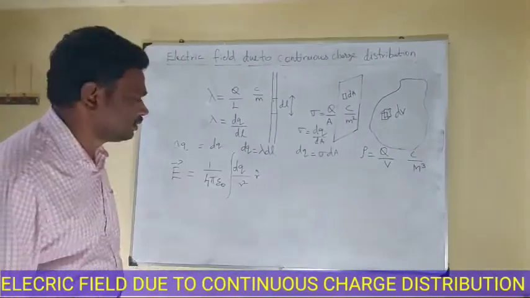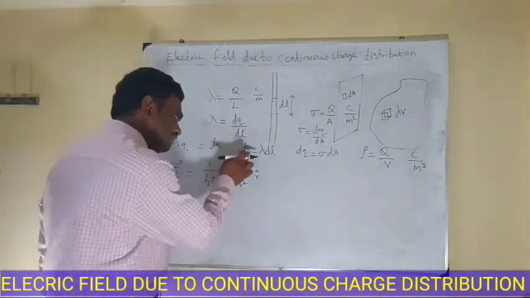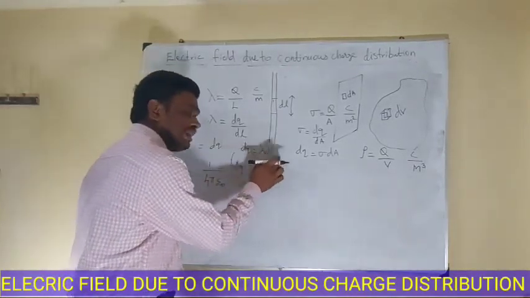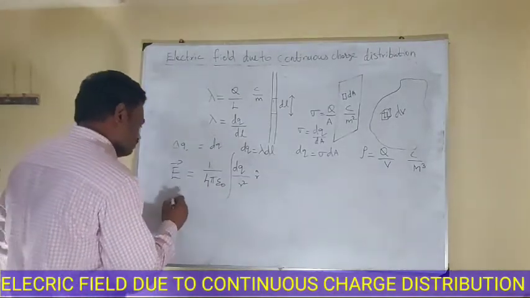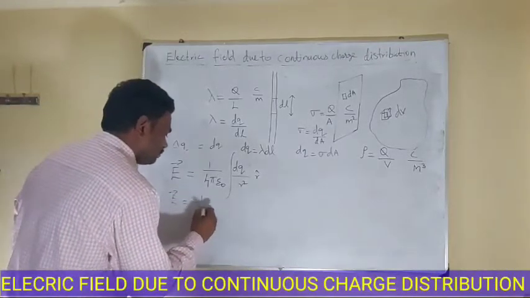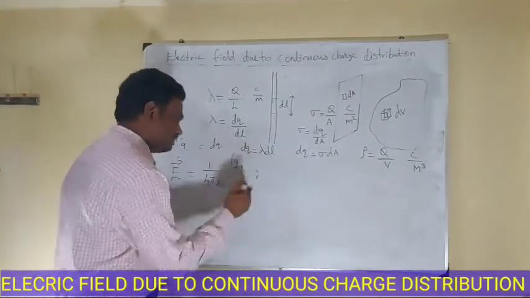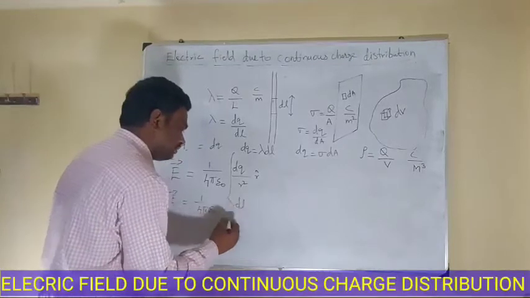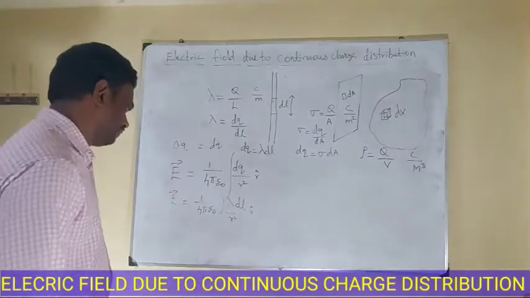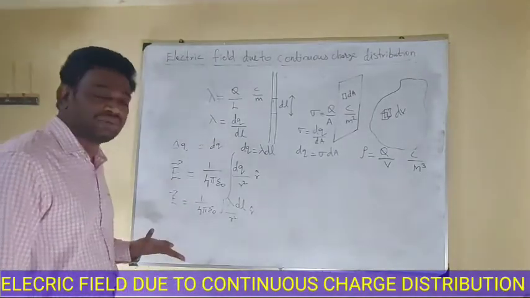Okay. So now we know the value dq is equal to lambda dl. Let us substitute this dq value in the integration of dq by r square. So we can write the expression E vector is equal to 1 by 4 pi epsilon naught integral of lambda dl divided by r square into r cap. This expression gives the total electric field by using integration techniques. This gives an accurate value.